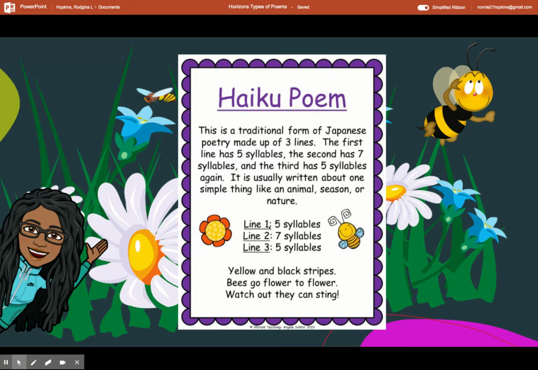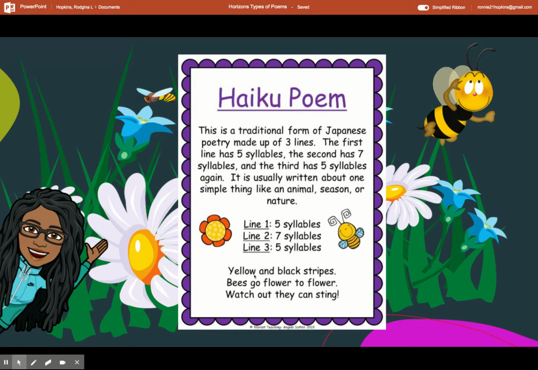So line 1, again, has 5 syllables. Line 2 has 7 syllables. And line 3 ends again with 5 syllables. So it's 3 lines altogether. Yellow and black stripes. Bees go flower to flower. Watch out, they can sting.